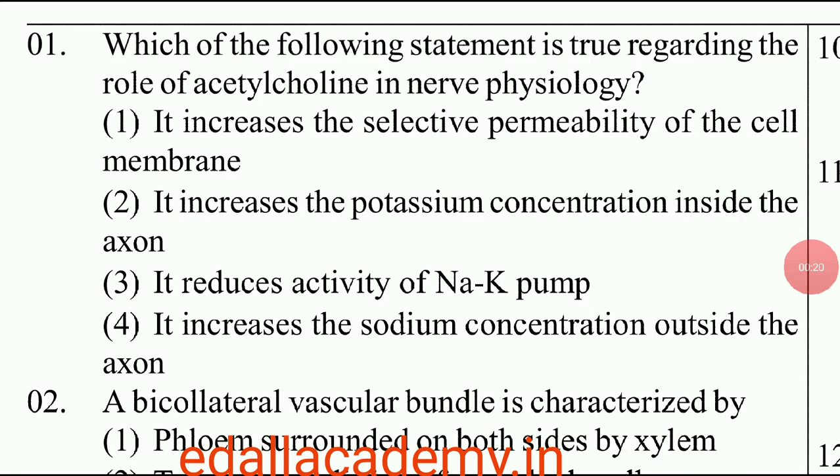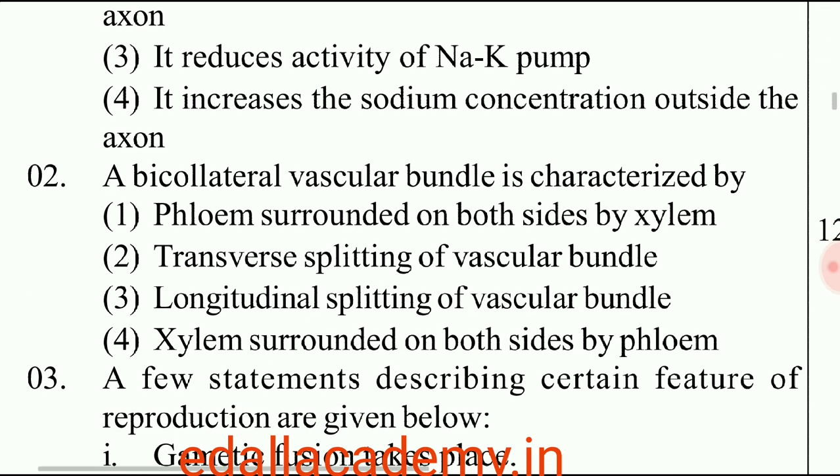Question number 1. Which of the following statement is true regarding the role of acetylcholine in nerve physiology? In nerve physiology, acetylcholine increases the selective permeability of the cell membrane. So the correct option is 1. Question number 2.